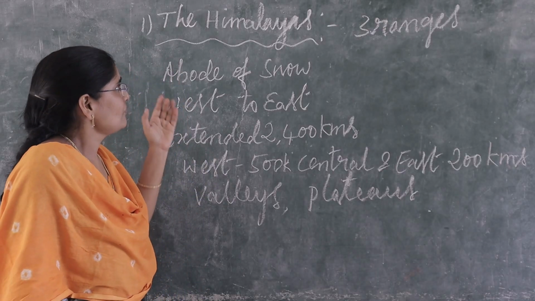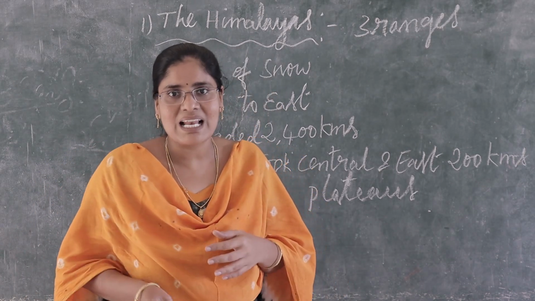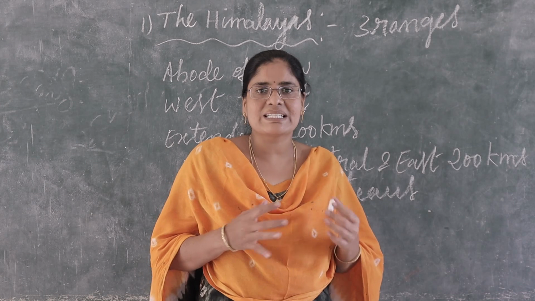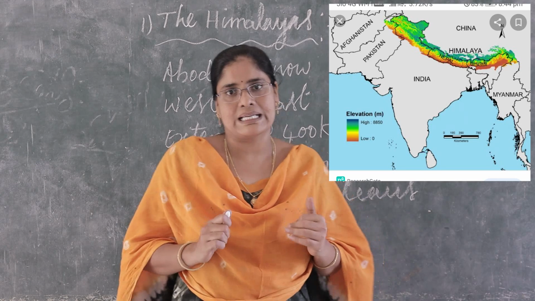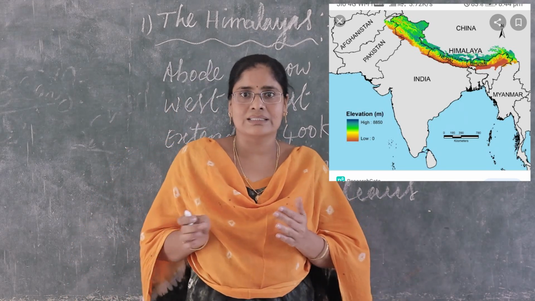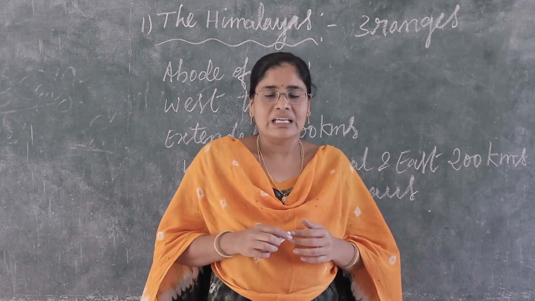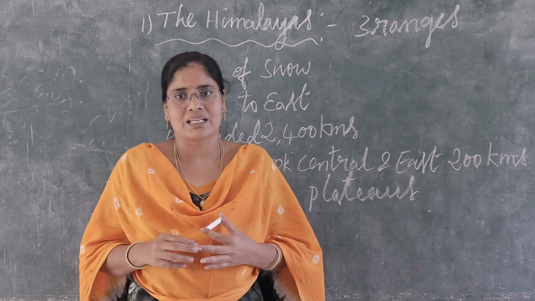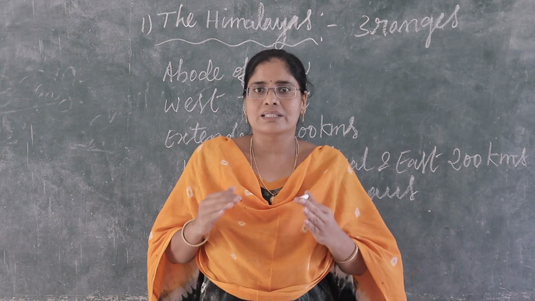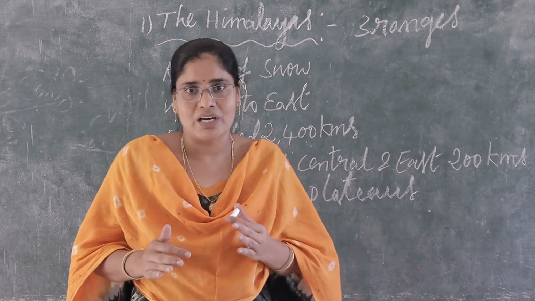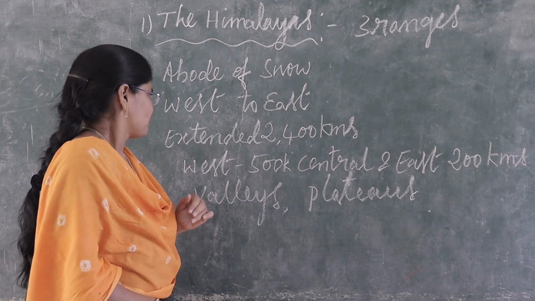Next one, children, in which direction do the Himalayas run? From west to east direction, the Himalayas run in the form of an arch. In which direction? West to east direction.